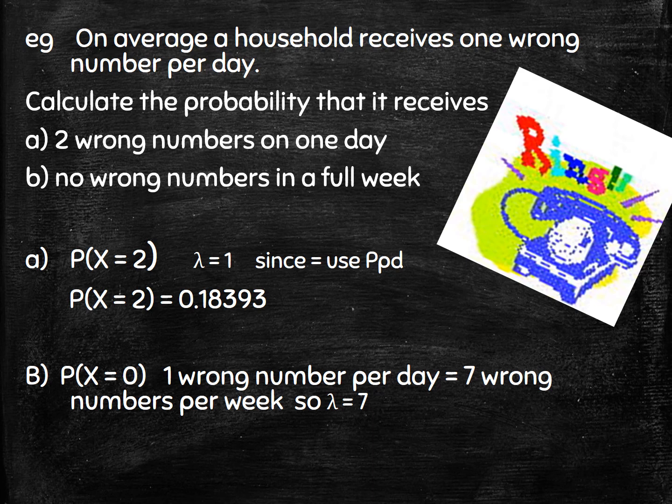Before it was lambda equals 1 per day, now we want 7 days, so lambda must now change to 7. So we look up probability x equals 0 with lambda equals 7 or mu equals 7, and we end up with the probability of 0.000912.